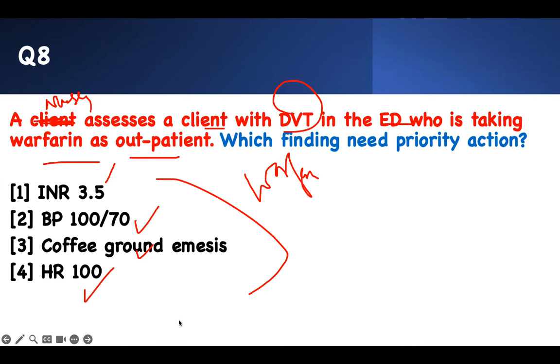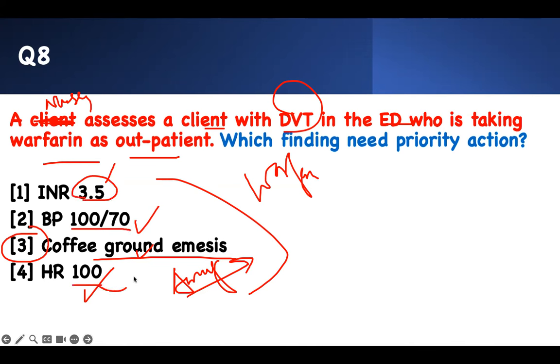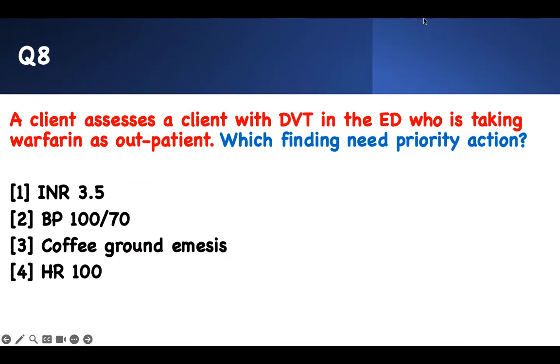Which one is dangerous? When you vomit, coffee-ground emesis means you're bleeding. And you're vomiting, so I need to protect the airway. This is number one. Every time somebody comes in vomiting, airway is a priority, to protect the airway, otherwise they will aspirate. So that's the right answer. I know the INR is high, but this will take time to bring down. The heart rate is not that bad. This tells me you're bleeding. All these things tell me you're bleeding. So I need to protect your airway.